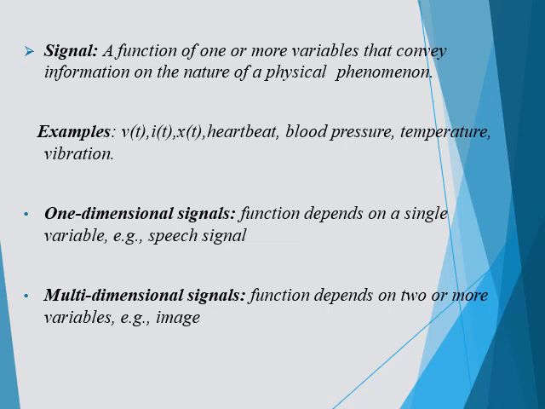Similarly, a multi-dimensional signal is a function that depends on two or more variables. The best example is an image. An image has coordinates x, y, and z, so we have more than two variables. That is called an image. Usually we say an image is a JPEG, which is nothing but Joint Photographic Experts Group.